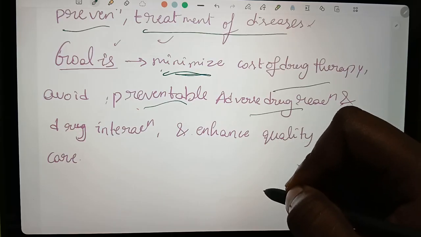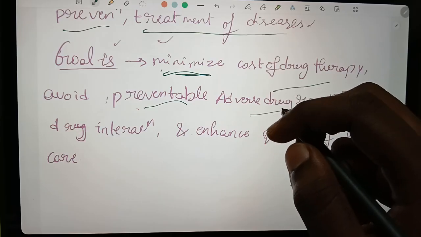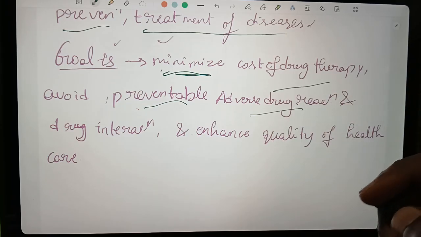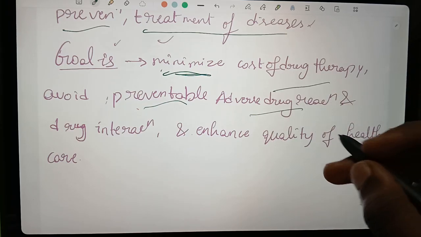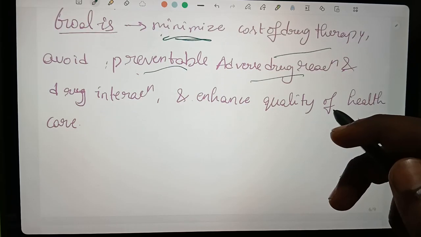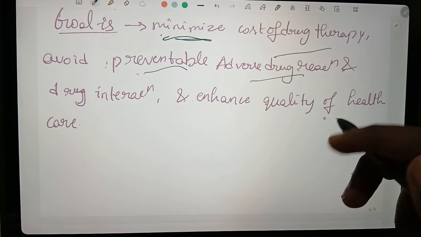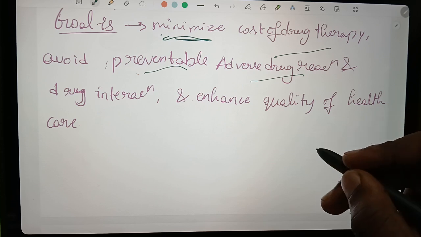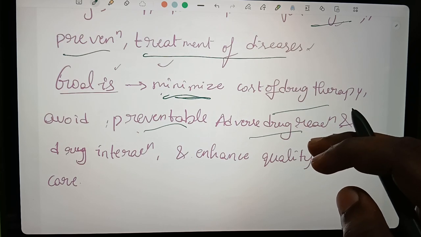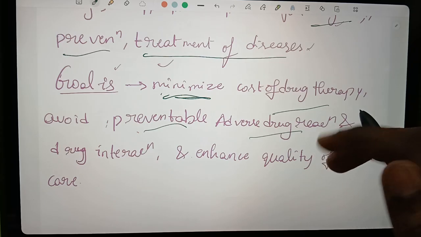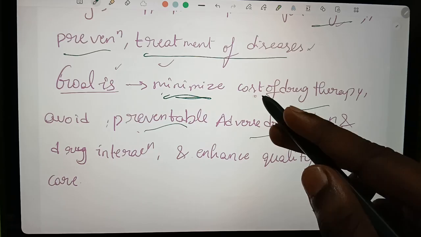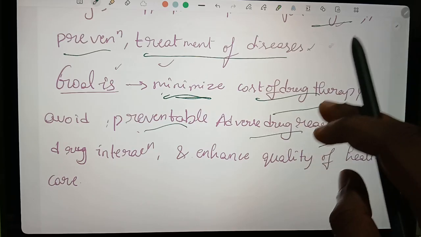Two or three combinations of drugs may not be suitable. They can create adverse drug reactions, and drug interactions sometimes cause more problems. So this is the main goal: it should not cause any problem, prevent adverse drug reactions and minimize the cost of drug therapy.